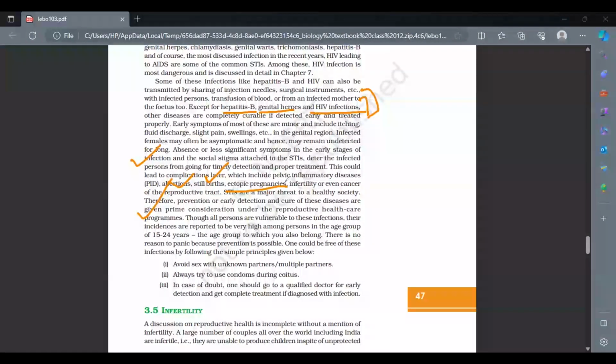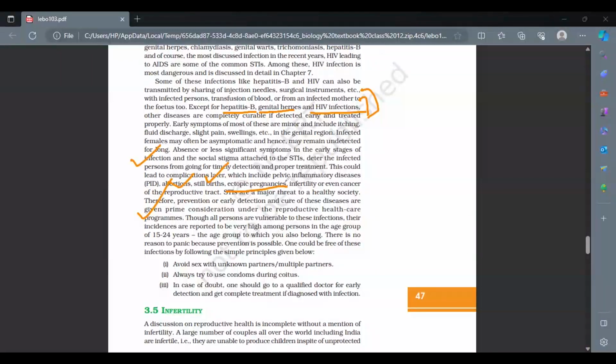Number one thing is that people should avoid getting any kind of sexually transmitted infection. How can that be avoided? They have given you three points: avoid sex with an unknown partner, always try to use condoms, and the third is that people should always go to a qualified doctor whenever a person is diagnosed with any such thing or such symptoms are present. Then the person should be going to a qualified doctor.